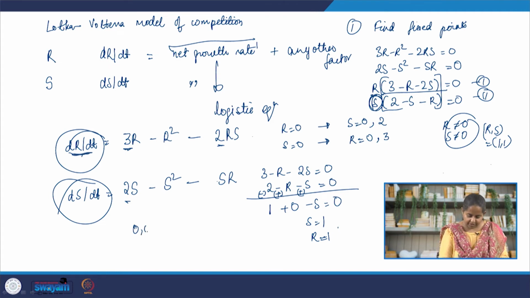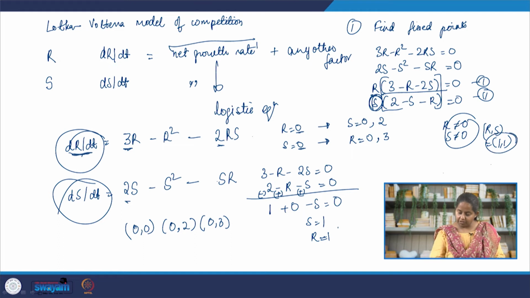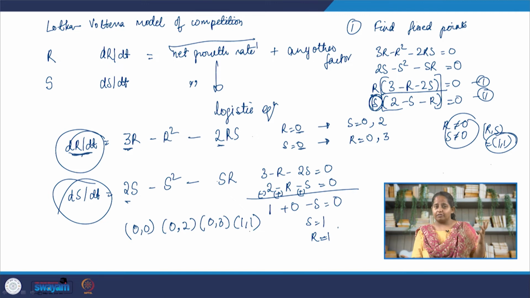So, basically we have 4 fixed points. One is (0, 0) when both r and s are 0. The other is r is 0 and s is not 0, which is (0, 2). Next is s is 0 but r is not 0, so we have (3, 0), and then we have (1, 1). So, we have 4 fixed points here. We are going to get one Jacobian matrix and we are going to get 4 characteristic equations. We are going to find out the behavior of trajectories around each of the 4 fixed points.